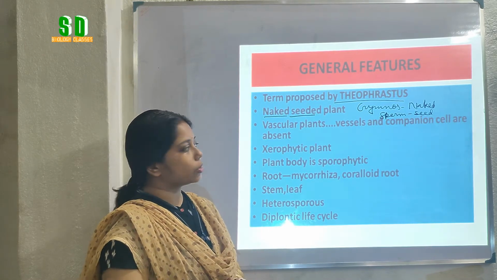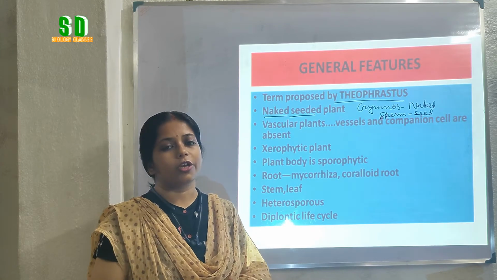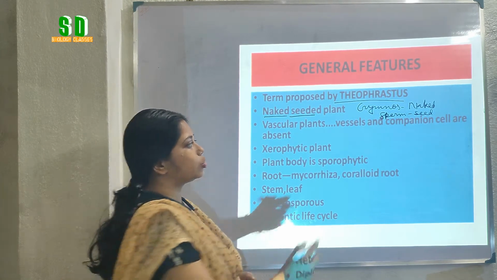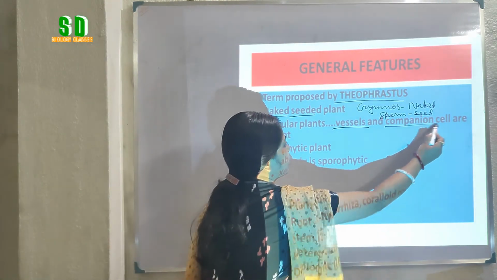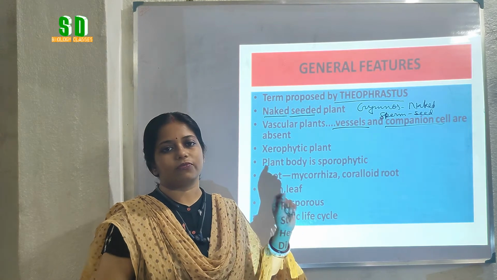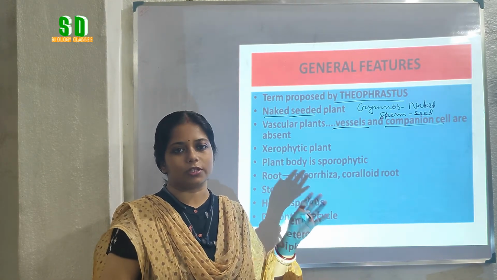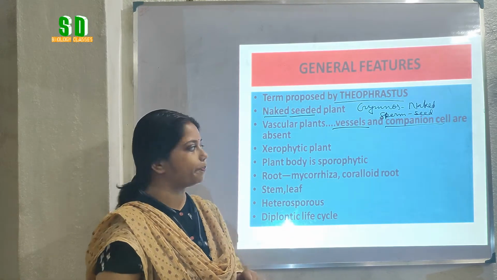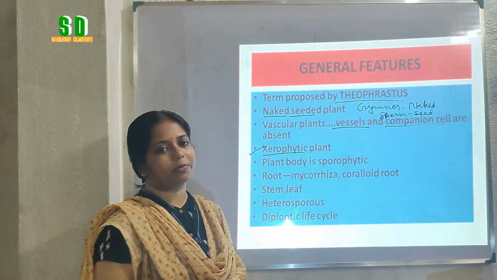They are also vascular plants. That means they have xylem and phloem tissue. But remember that the xylem tissue doesn't have vessels and the phloem tissue doesn't have companion cells. These two are the basic features that we can see in the vascular tissues of the Gymnosperm.